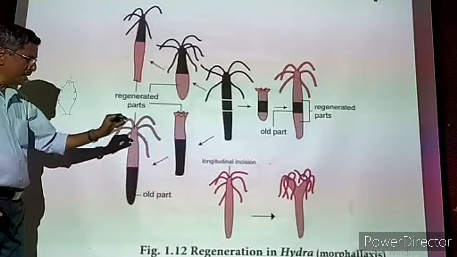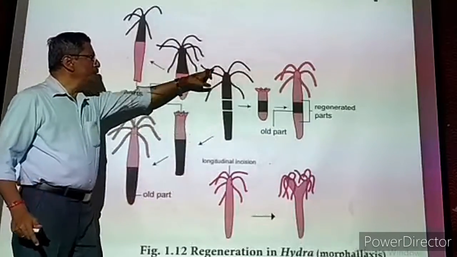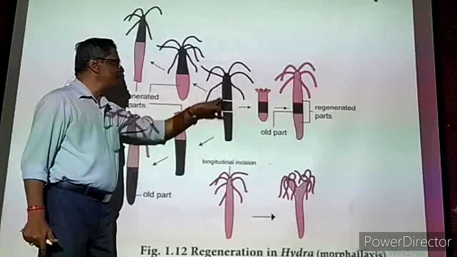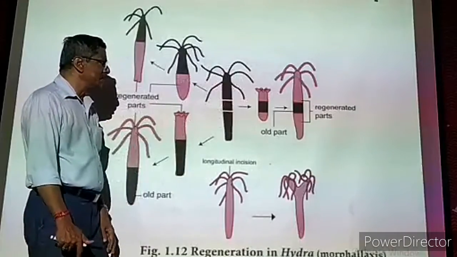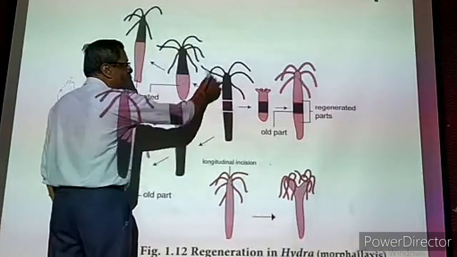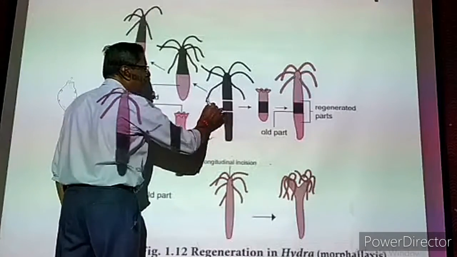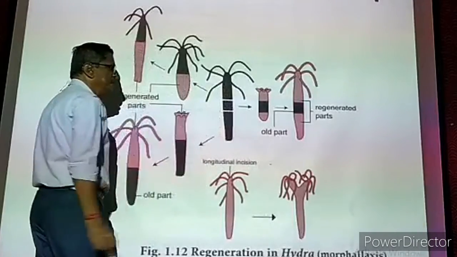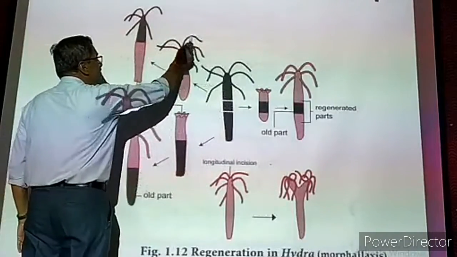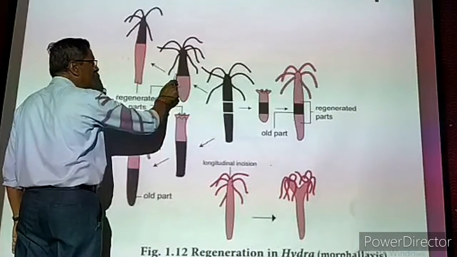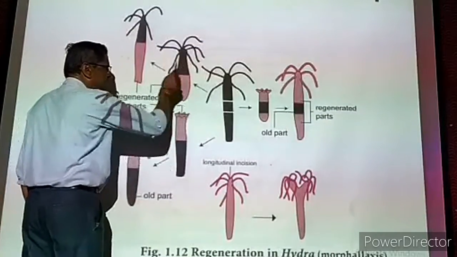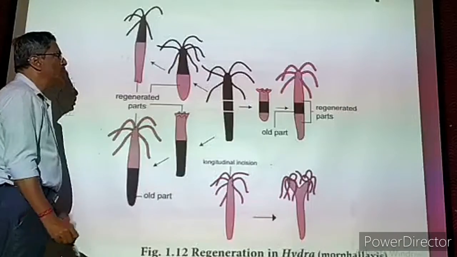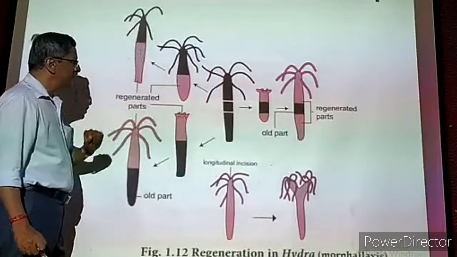The same method is seen in Hydra. Now this is one adult Hydra which is about 3 to 3.5 centimeter long. It has a cylindrical body and about 6 or 7 tentacles, I told already. Imagine that black color is given for understanding. Now it is cut into 3 pieces. This is the anterior piece, this is the posterior piece, this is the middle piece. Now take the anterior piece, only half of the animal or less than half of the animal. It is developing the last part. What is the last part? The middle and the bottom part. It is once again growing them, so it becomes a complete Hydra. You see, this is a complete Hydra.